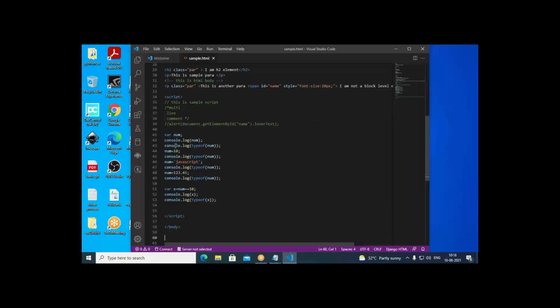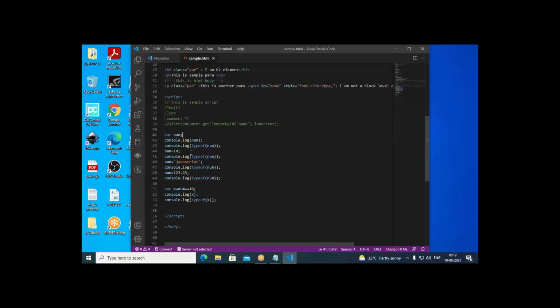Here I declared a number, var num, console.log num. When we run it, it says undefined. Why is it undefined? The reason is we declared just a variable, we haven't assigned any value, and what type of data it is we also don't know. We have just a variable, no data associated with that. So when you come to console.log num, it says undefined. Similarly, with console.log typeof num, it is also undefined. Since there is no data associated, you cannot get the type of that either. So both of them give you undefined.